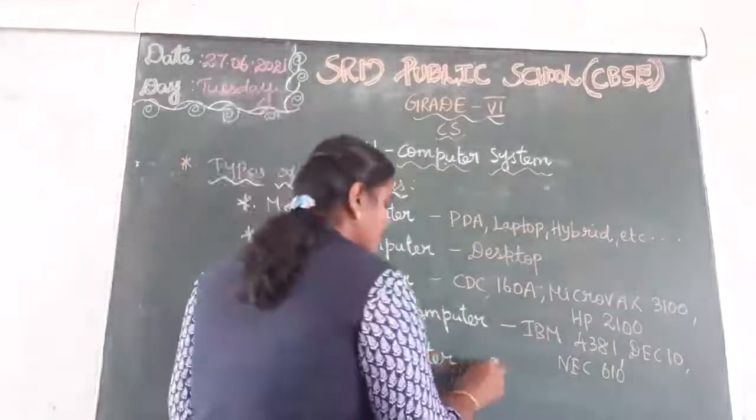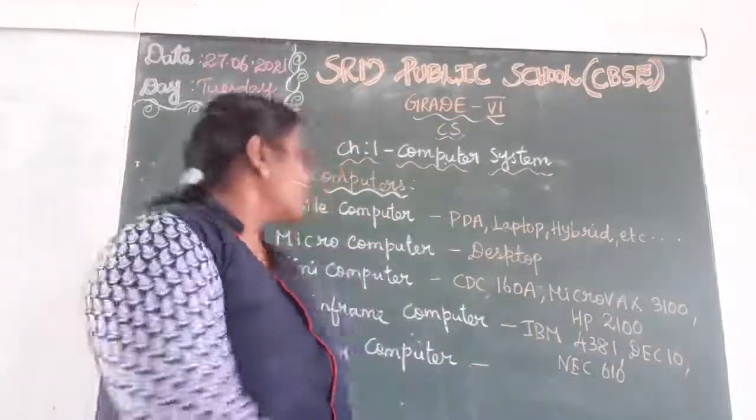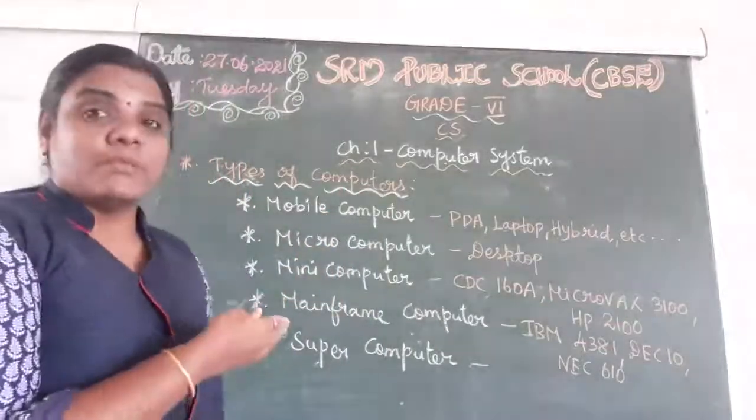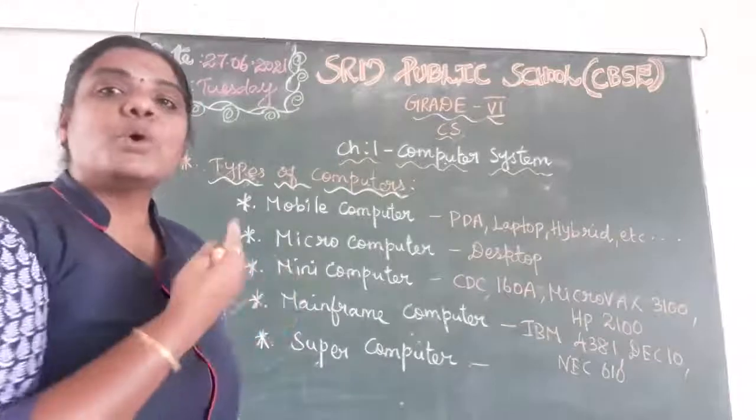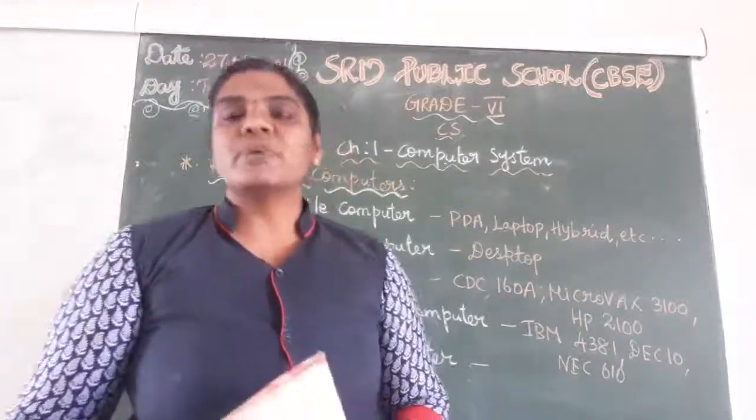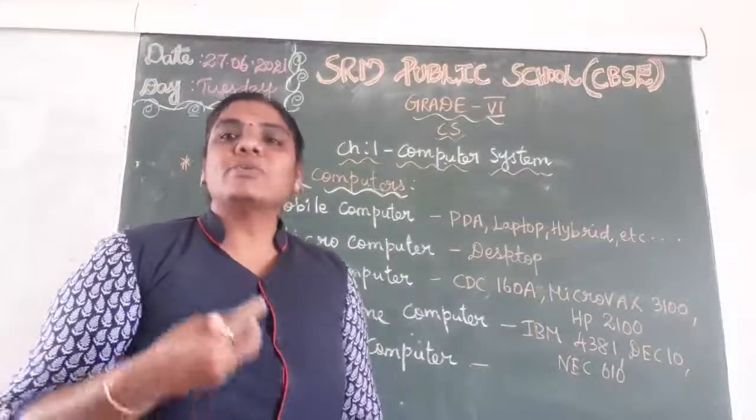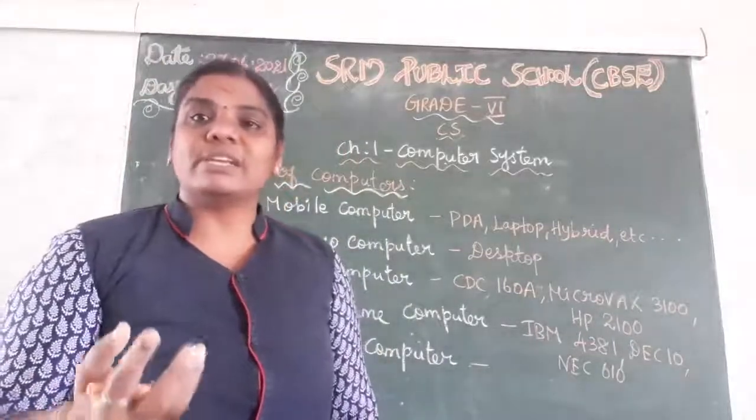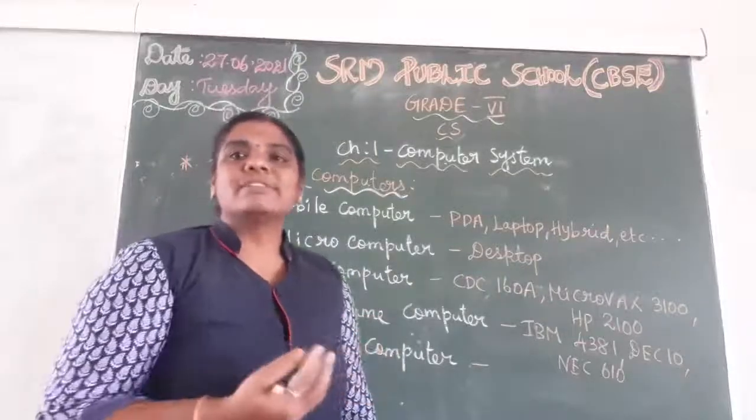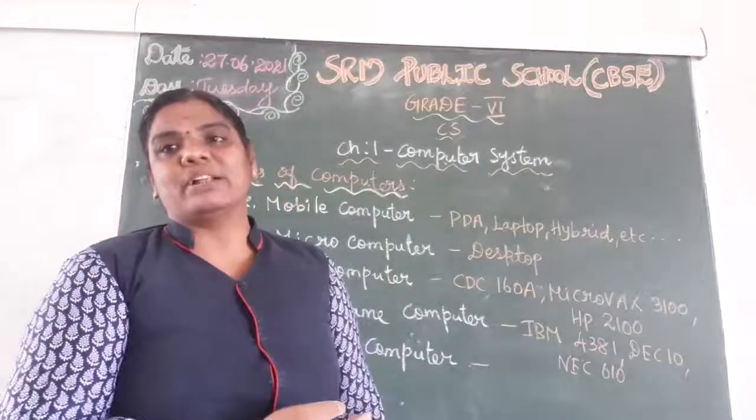Next one, supercomputers. Compare with mobile computer, microcomputer, mini computer and mainframe computer, it was so expensive. Nowadays, most of them are using the supercomputers only. In our weather forecasting department, they are using the supercomputer, and also very big factories and all using this type of computer also.